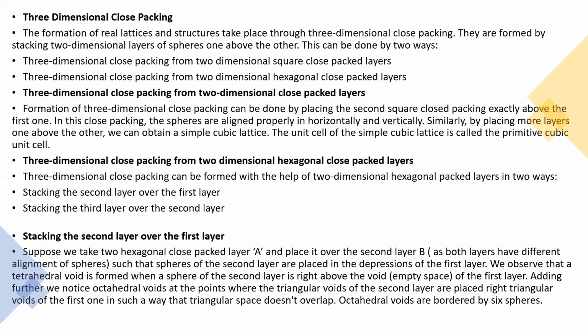Three-dimensional close packing. In two-dimensional close packing, we are getting voids, whereas next, very important now, is three-dimensional close packing. Three-dimensional close packing is important because they will ask in the examination based on it, and most of the crystals form three-dimensional close packing. The formation of real lattices and structures takes place through three-dimensional close packing only. They are formed by stacking two-dimensional layers of spheres one above the other. This can be done in two ways: three-dimensional close packing from two-dimensional square close packed layers, and three-dimensional close packing from two-dimensional hexagonal close packed layers.